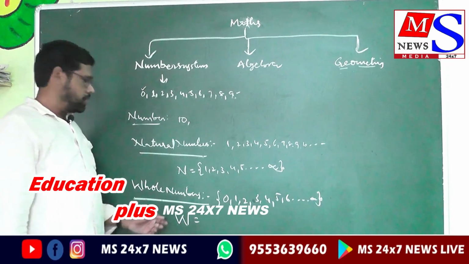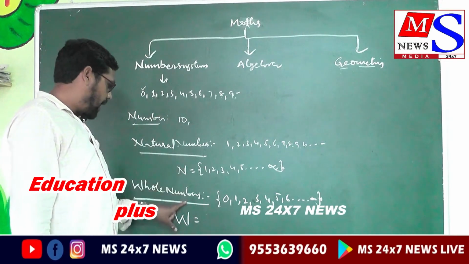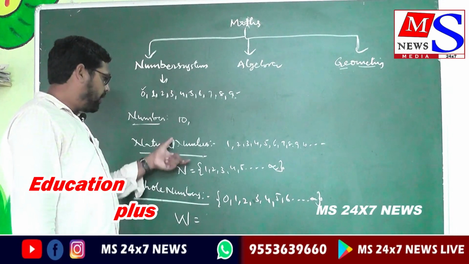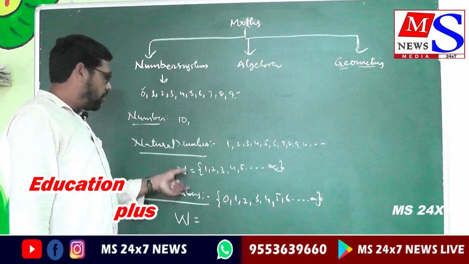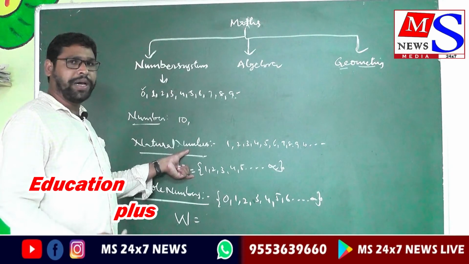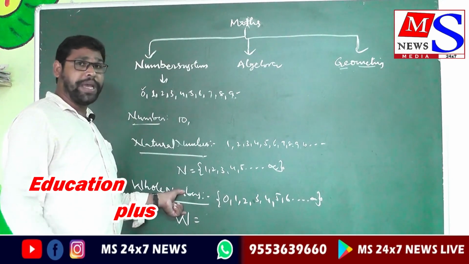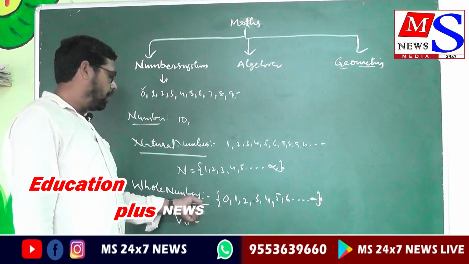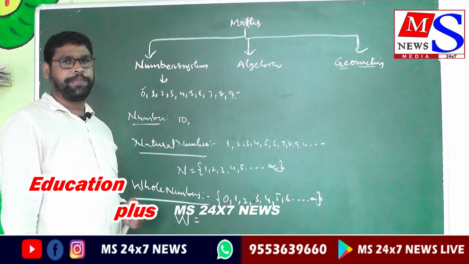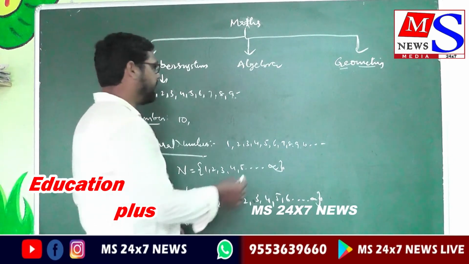So are you clear? These are natural numbers and whole numbers. What is the difference between natural number and whole number? Natural numbers are defined as all the counting numbers. All the counting numbers including 0 are called whole numbers. Next number, that is integers.